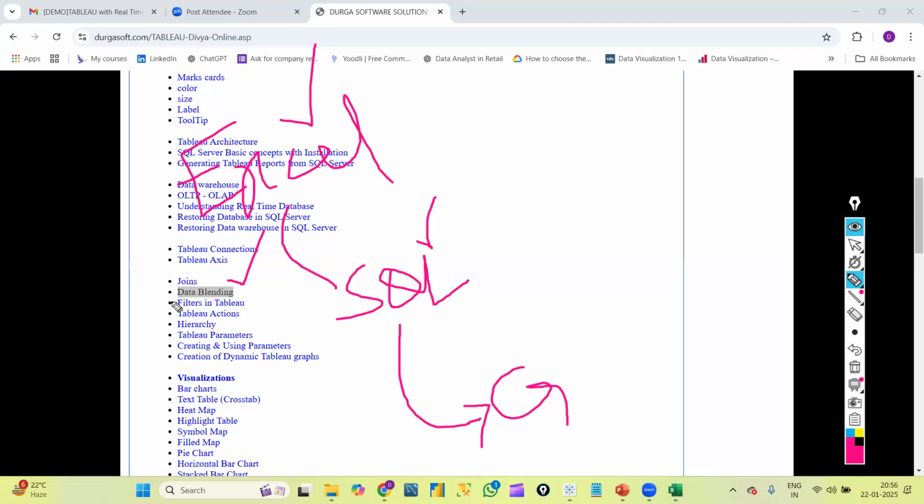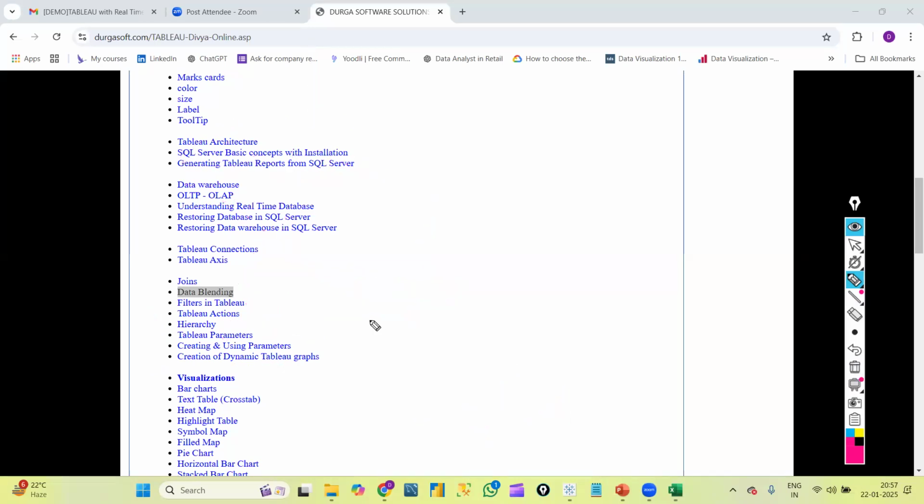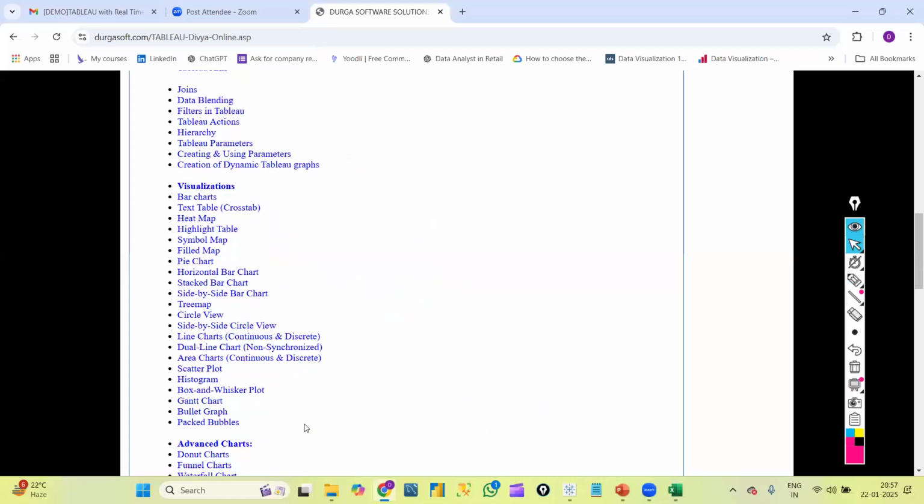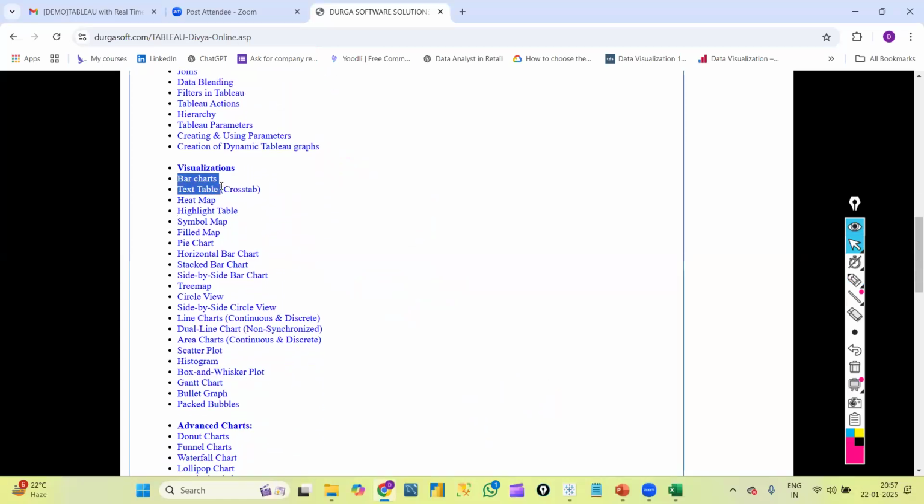Next, the filters concept. We have so many filters, some seven or eight types of filters in Tableau. We will discuss each type of filter in detail. Next, Tableau actions, hierarchy, and Tableau parameters. As I said, to create dynamic graphs, we need to use parameters and sets. What a parameter is, how we can create one, and how we are going to create dynamic graphs, we will discuss everything. After this, we will start the visualization concept. Here, I will discuss each and every graph in detail.